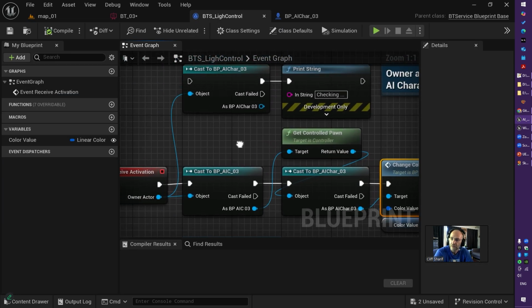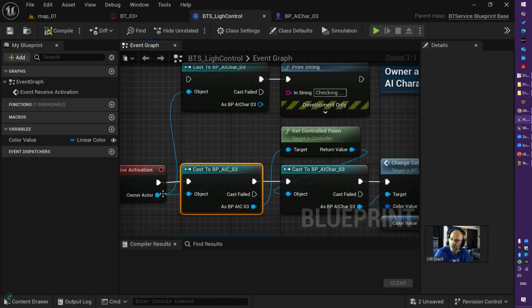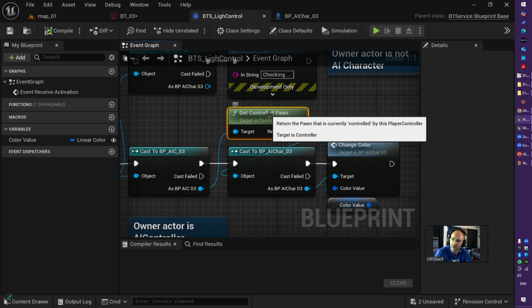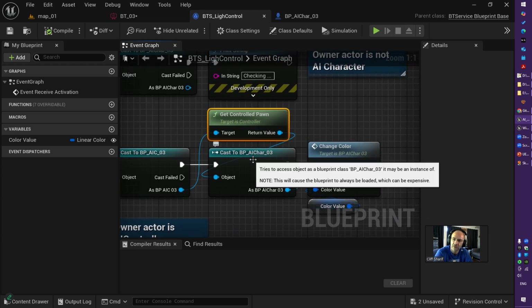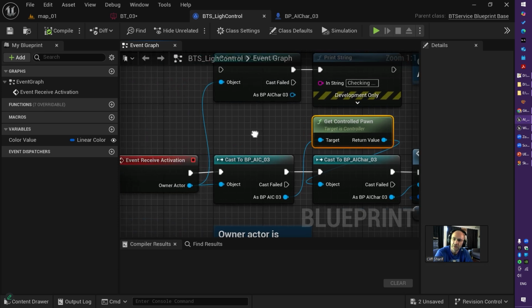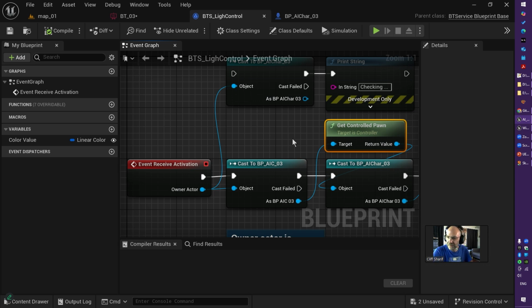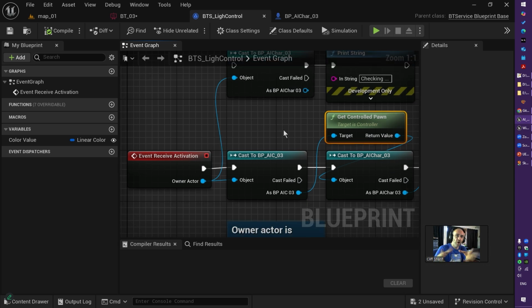And please use interface. Do not cast. So from the owner actor, which is the AI controller, perhaps run an interface, grab what you want from the pawn, from the controlled pawn, from the character. Don't cast, just run an interface and grab what you want or execute what you want. Interface is out of scope of this program, but this is just a basic implementation to show you what the pattern is and how things are working.